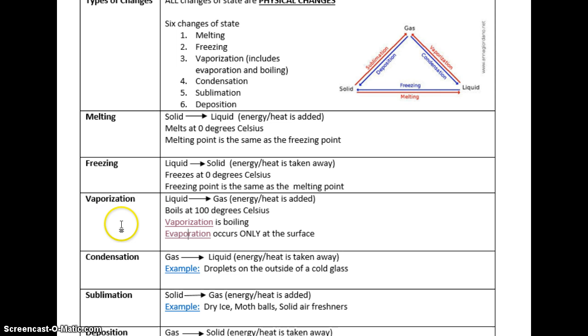Now we get to vaporization. It is going from a liquid to a gas. Heat or energy is being added to the system again. We know that water boils at 100 degrees Celsius. Now vaporization is simply when we're boiling and evaporating at the same time. Evaporation occurs only at the surface of a liquid. Now we'll go ahead and pull up some pictures here so you can see that.